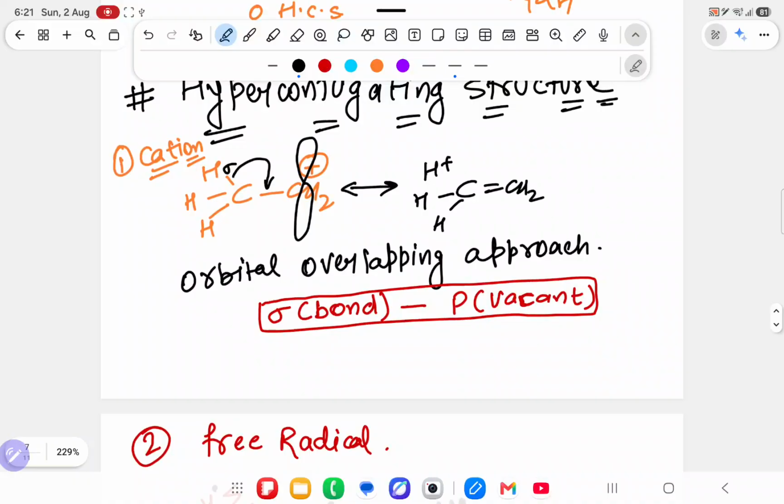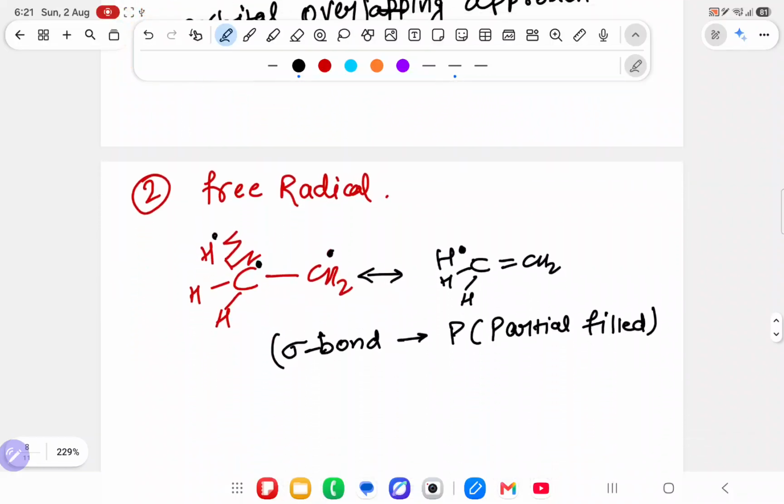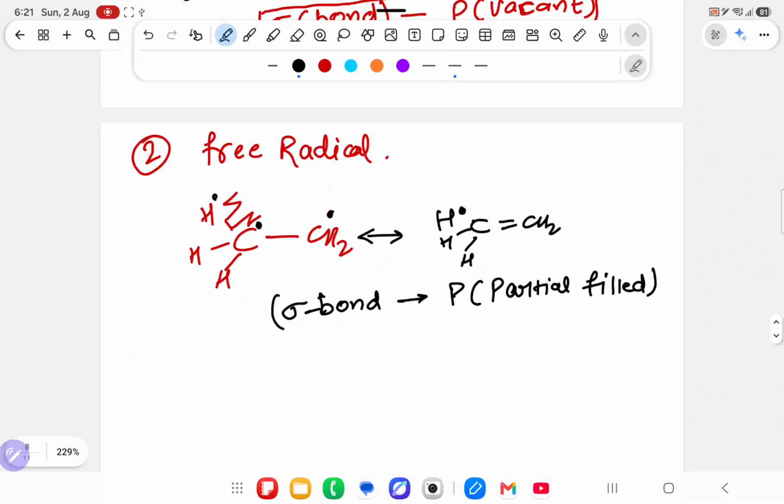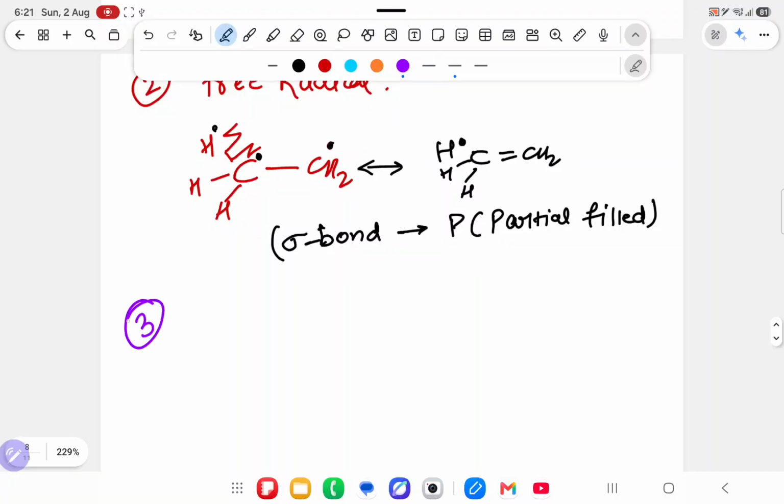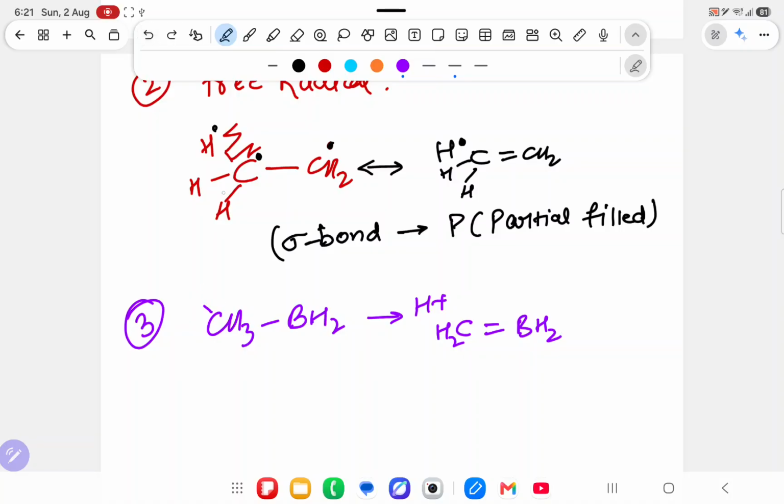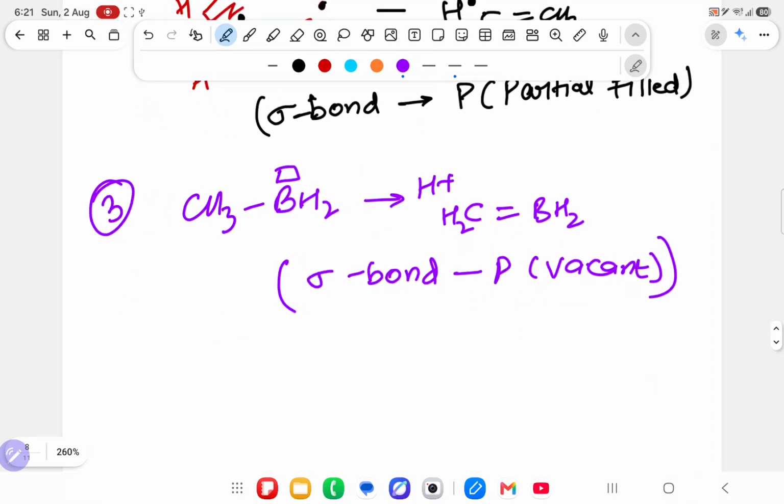So a direct question is coming in the exam: in cation, what is the orbital overlapping approach? Sigma bond to vacant p. In free radical, what is the orbital overlapping approach? Sigma bond to partially filled p. Similarly, they will ask for boron, CH3 BH2. What will you say? Same thing, sir. Over here H plus, CH2 will be left, double bond BH2 coming. H plus means H is there, I am not writing that H, I have written inside it, it is similar to a vacant orbital. So what will you say? Sigma bond going to p, this time again vacant, not partially filled. It means the situation of cation is the same as the situation of boron.